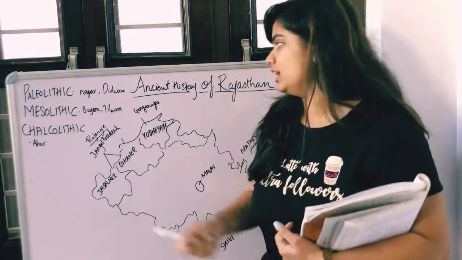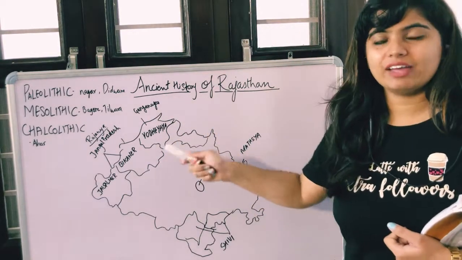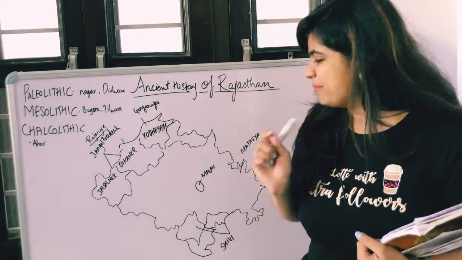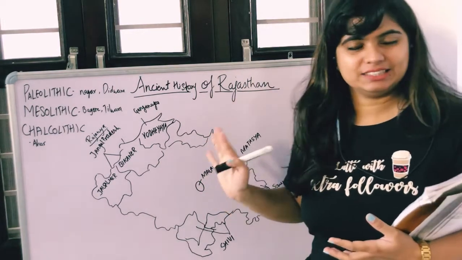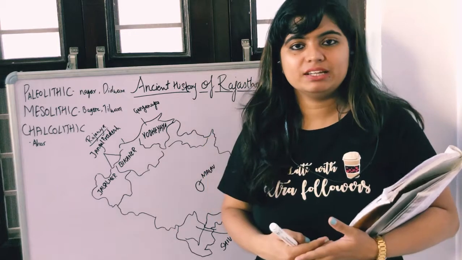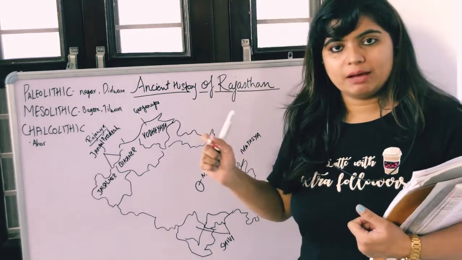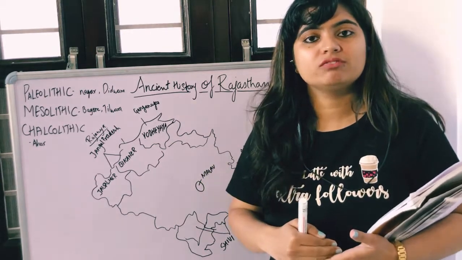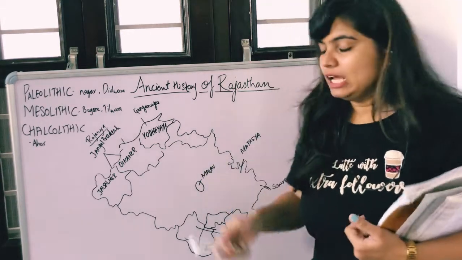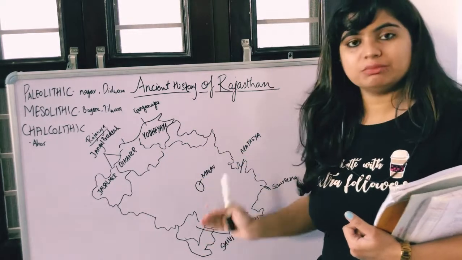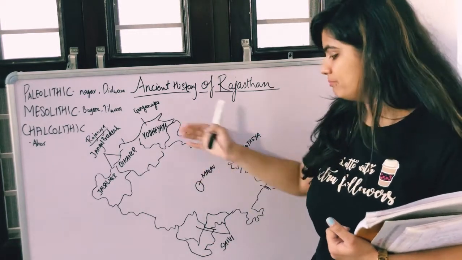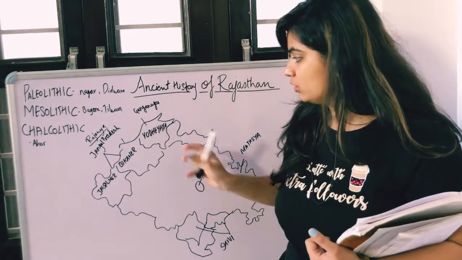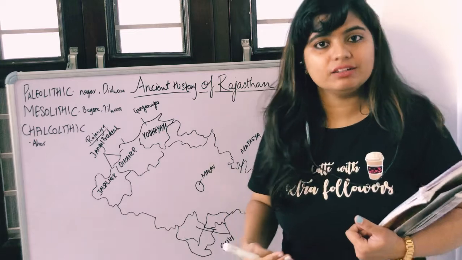So we are beginning with the ancient history of Rajasthan, and here I have made a bit of a messy kind of map, not exactly that kind. You can see it is available in the books. Our map of Rajasthan is in rhombus shape, right? You will get to know about this further in the geography section. So this is the rhombus shaped structure of Rajasthan, and I have made a few sections here because all those states, all those janpads we are going to cover in our video, right?